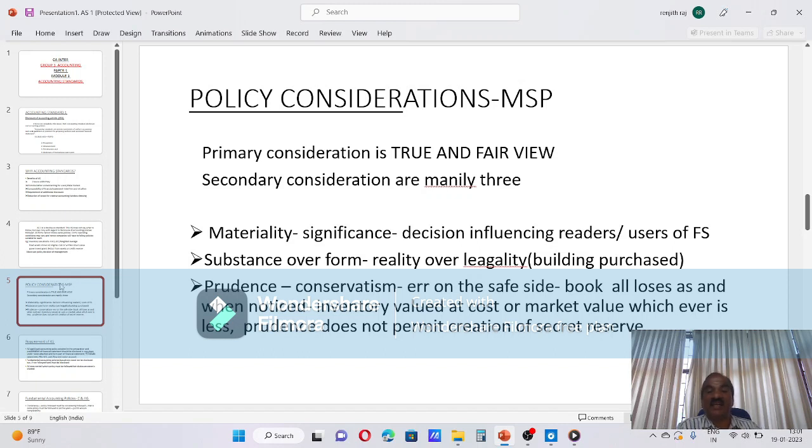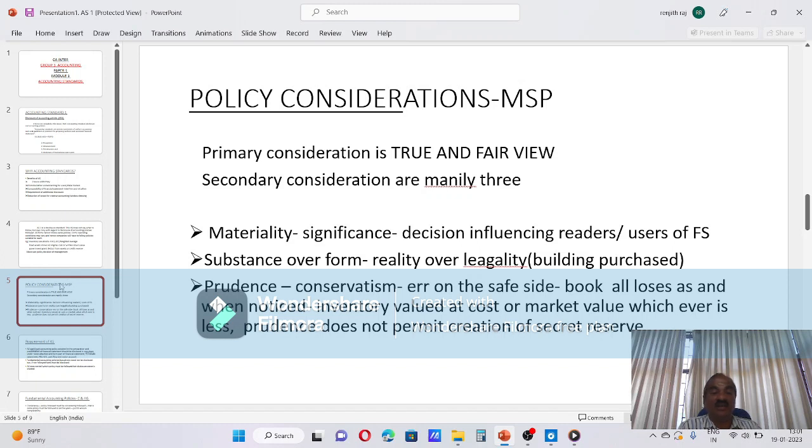Then the other secondary considerations are MSP, Malabar Special Policy. MSP you remember, that is the acronym. Materiality, that is significance. Significance means decision making or influencing the readers or users. If any matter is influential to the readers or users of financial statements, that we call material.